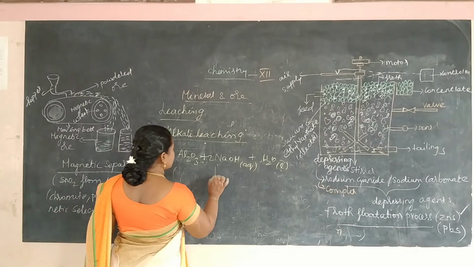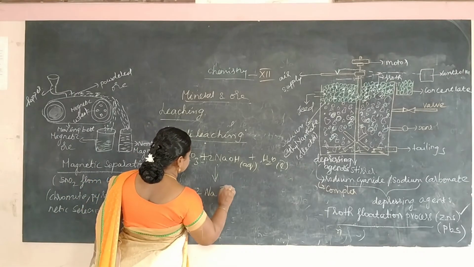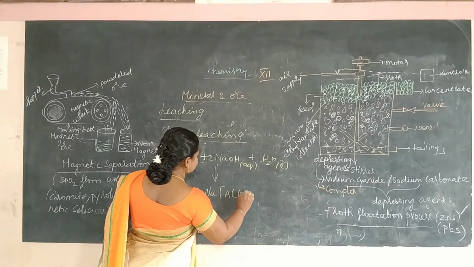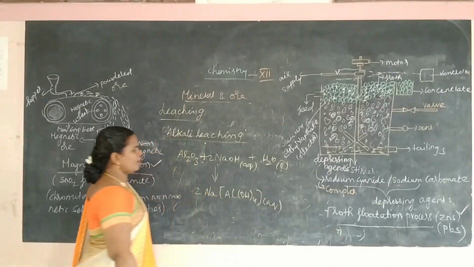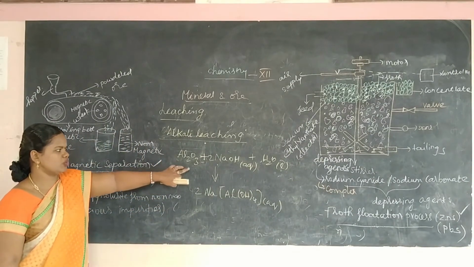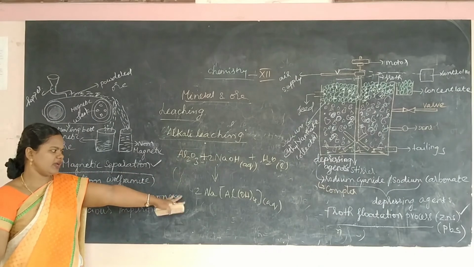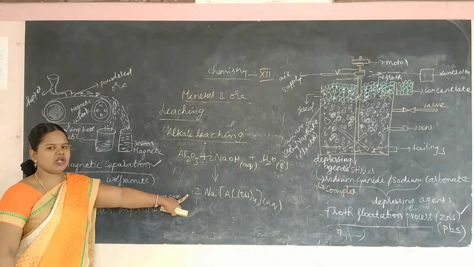It forms a complex like this: Al2O3 plus 2NaOH plus water forms a complex, and this complex will be soluble.